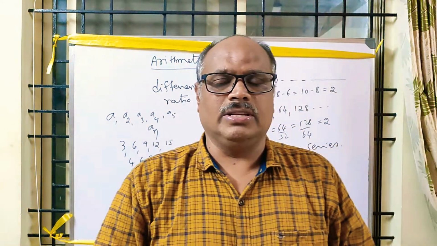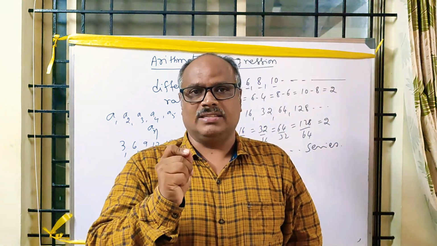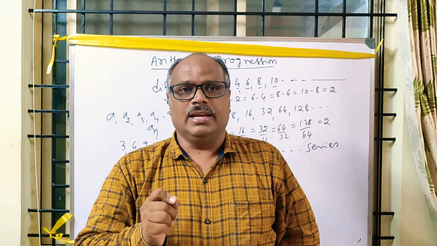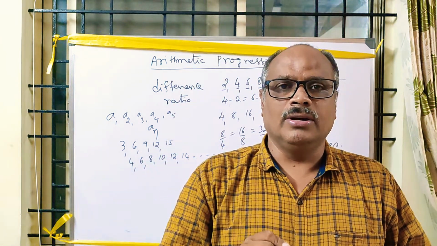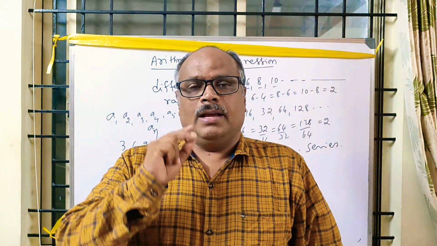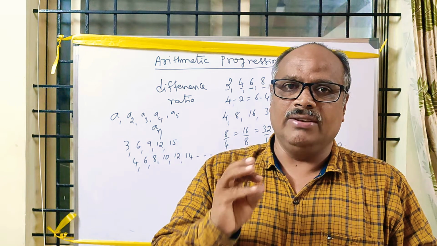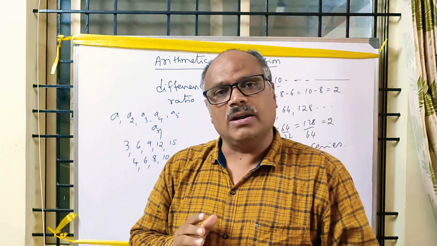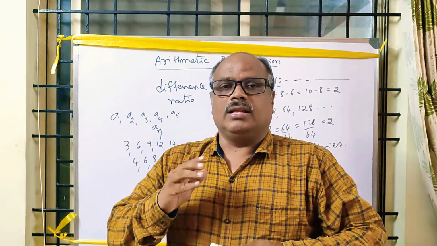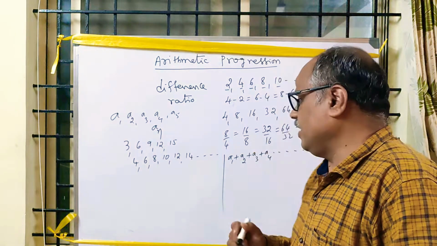The numbers which can be expressed in the form of A1 plus A2 plus A3 plus A4 plus A5 and so on are called a series. In series also there are two types: finite series and infinite series. If a series has a finite number of terms, then it is said to be a finite series. Otherwise, it is an infinite series.